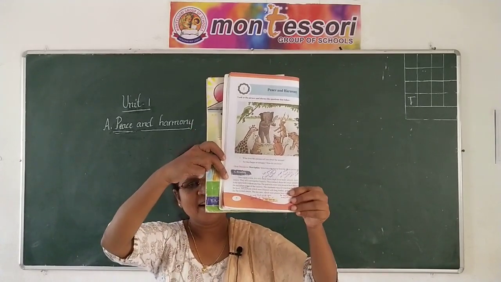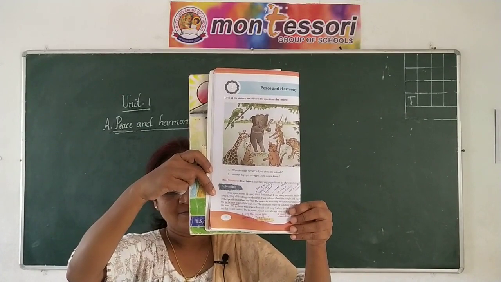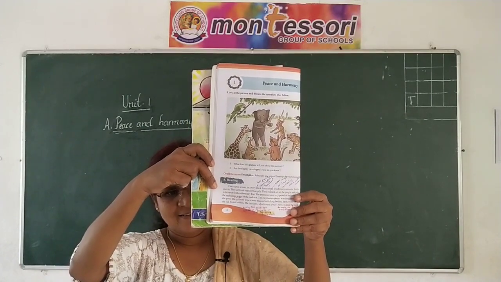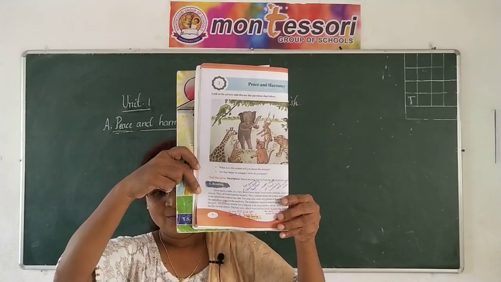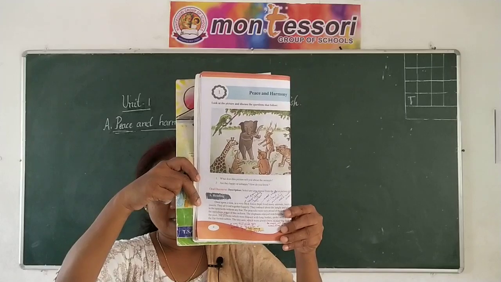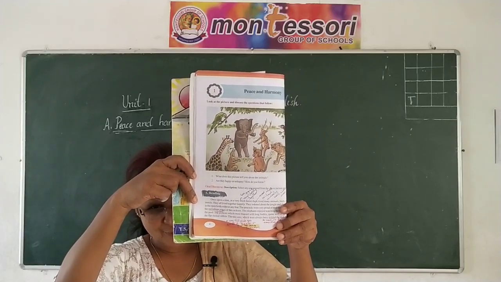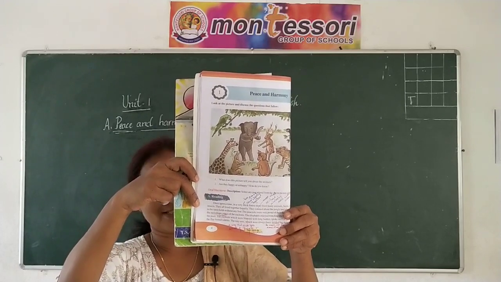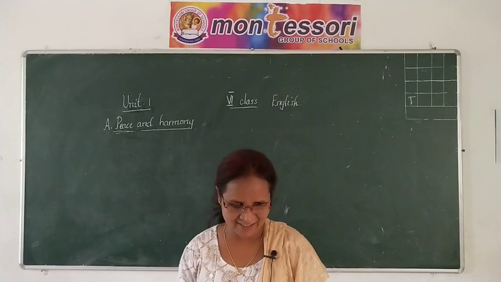Look at the picture, children. What do you observe in this picture? Who are there? What are they doing? How are they? What comes into your mind when you look at this picture? Observe clearly, children, so that you can come out with new thoughts. See, let's discuss.